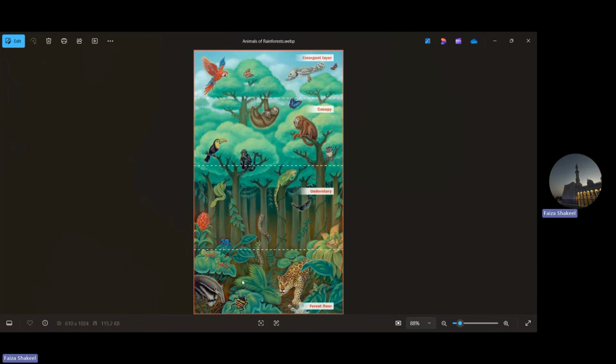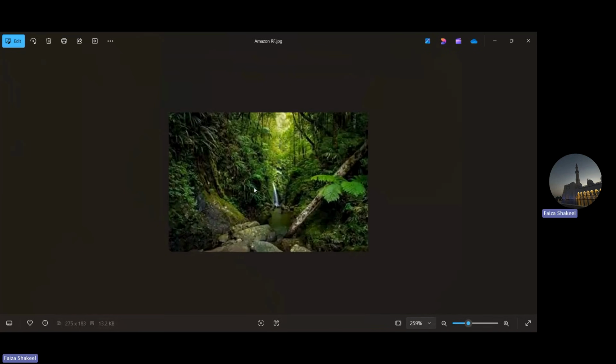And you can see that there are different kinds of animals like the ants, the beetles, and there are many dangerous animals also living in the forest floor, like the jaguars, the cheetahs, the lions, tigers, and also many of the other wild animals living in this forest floor. Okay, did you understand this much? Do you have any doubts in this? No? Very good. Okay, this is how the forest floor looks like.